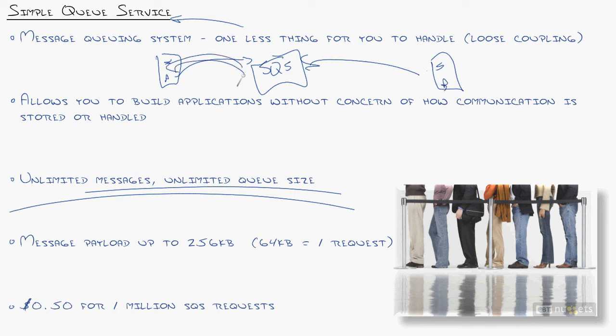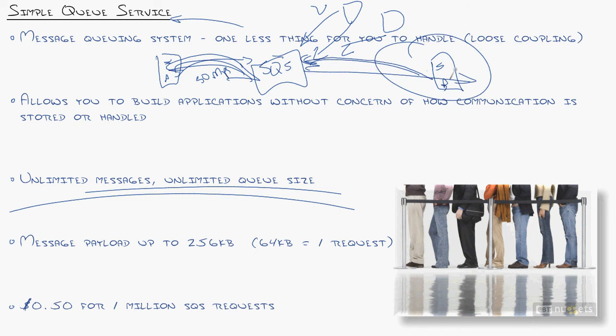So application A is dumping them in there at 50 messages per second. Application server B, when it's able to, maybe it's loaded down, who knows, along with application C and D, everybody else can point to that queue and get the messages. You can configure your applications to pull the messages out of the simple queuing service as needed.